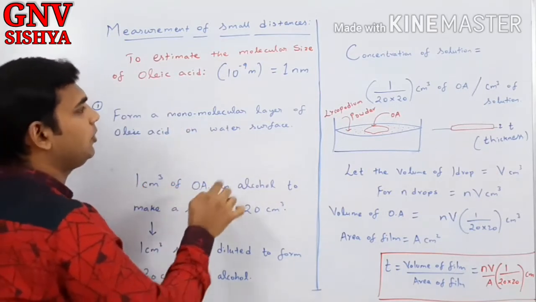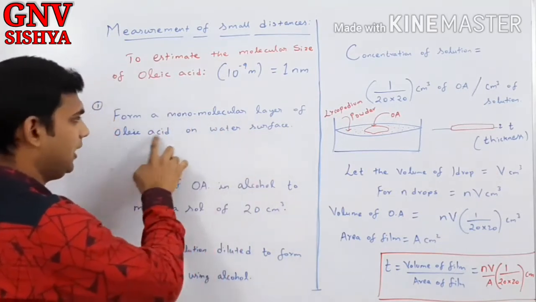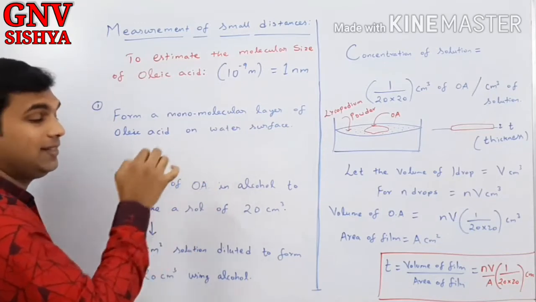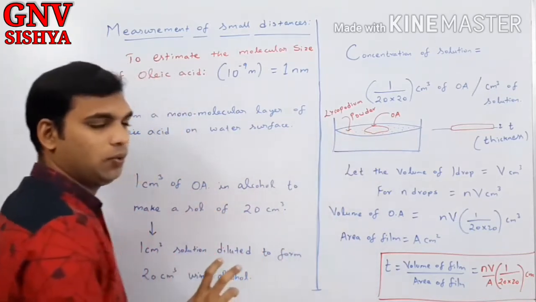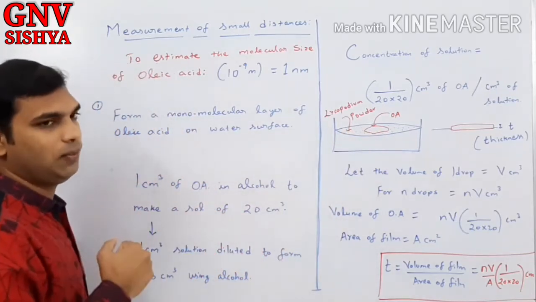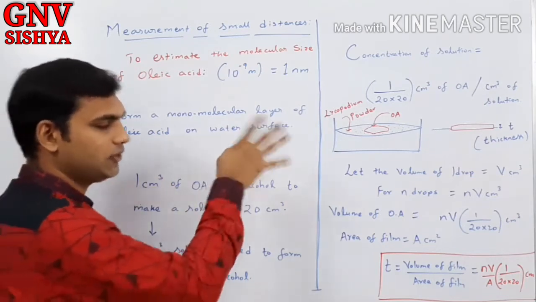So if you are able to create a monomolecular layer of oleic acid on the water surface, the thickness of this film will be equal to what? The size of the molecule. So we are going to find the thickness of this film.